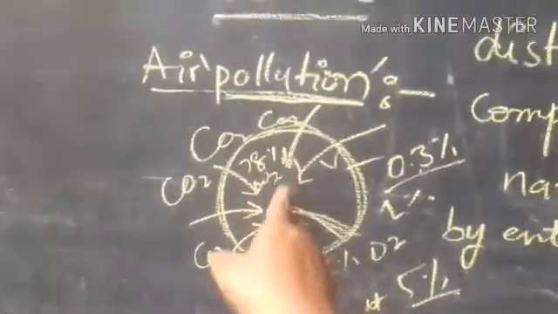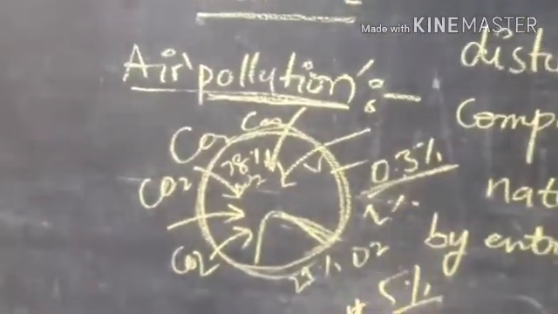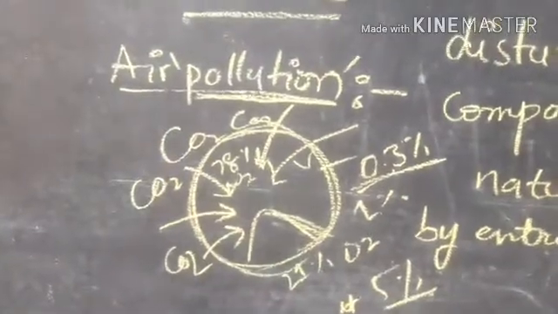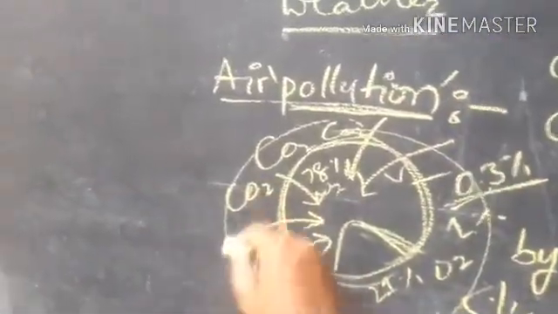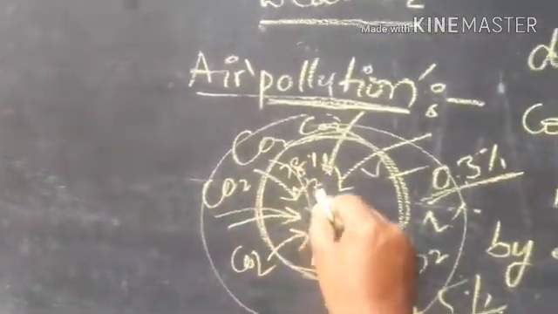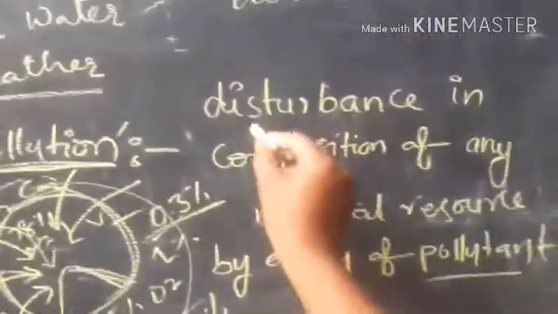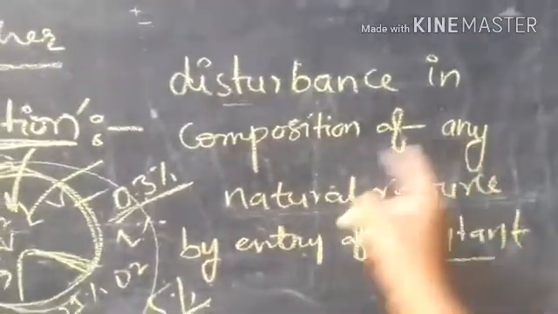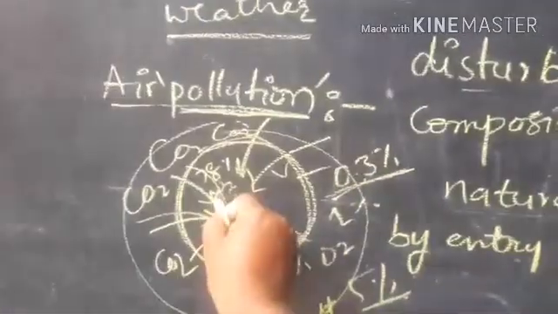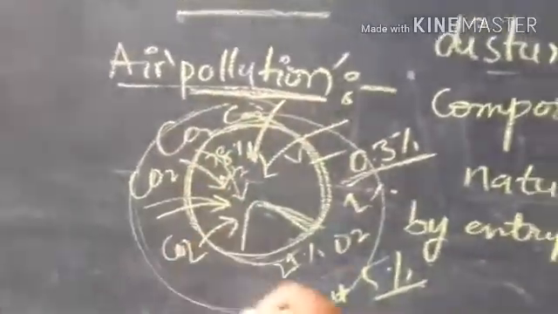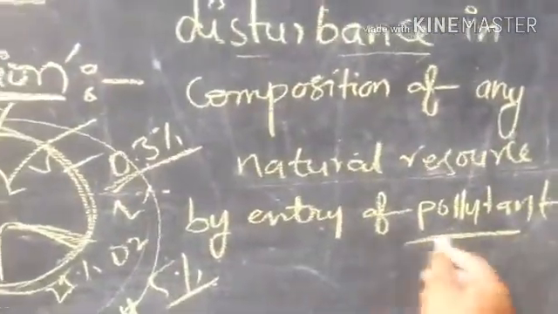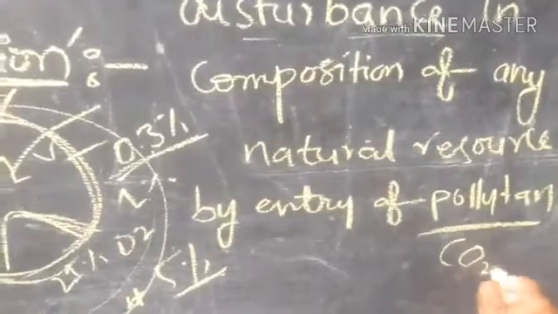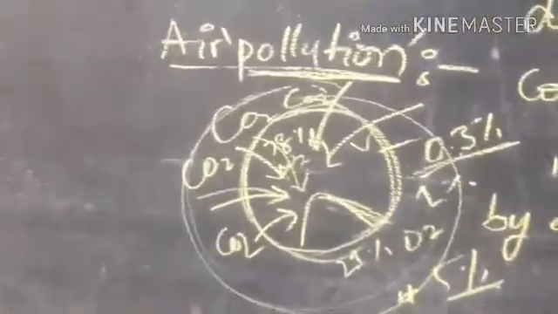Is this the natural composition? No, the composition is changed here, right? So the composition gets disturbed. Why does it get disturbed? Due to the entry of carbon dioxide into the air. Here the natural resource we took is air. So the air composition got disturbed. By whom? By the pollutant. Who is the pollutant here? Carbon dioxide is the pollutant.